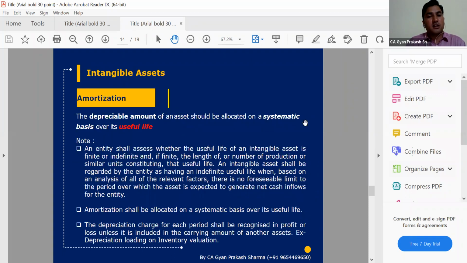And the amortization part is somewhat important. In Accounting Standard 26, there are some rebuttable presumptions: if no specific life is identifiable or mentioned for an intangible asset, then we can assume a life of 10 years.